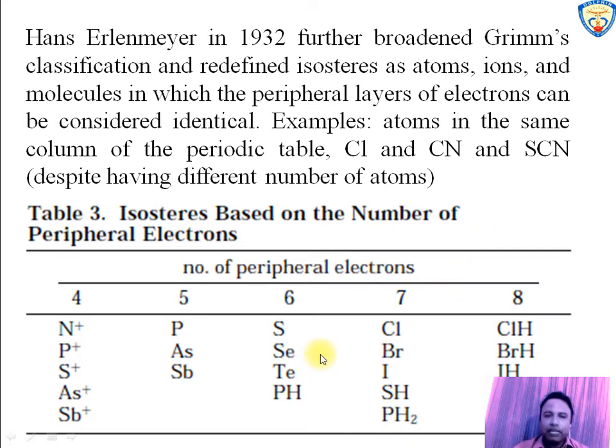In this table, the atoms show the same peripheral electrons or valence electrons. 4, 5, 6, 7, 8 denote the number of valence electrons. N plus, P plus, S plus, As plus and Sb plus show 4 valence electrons, whereas P, As, Sb show 5 valence electrons. For groups 6, 7 and 8, these atoms show the same valence electrons.